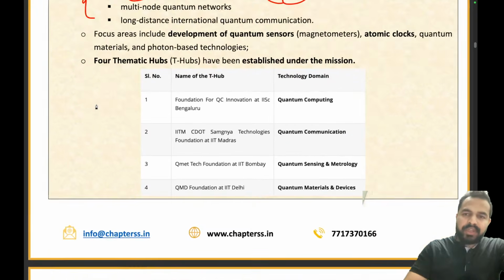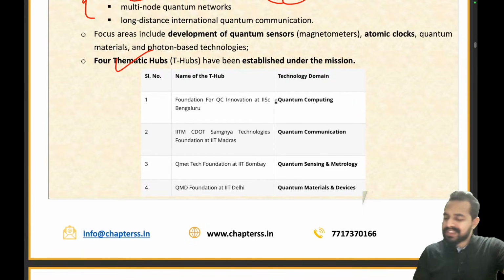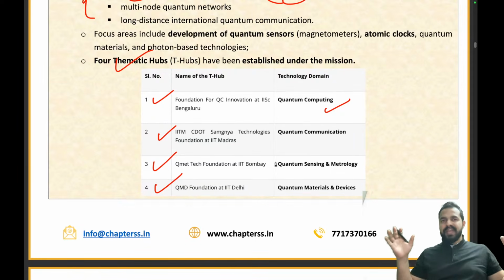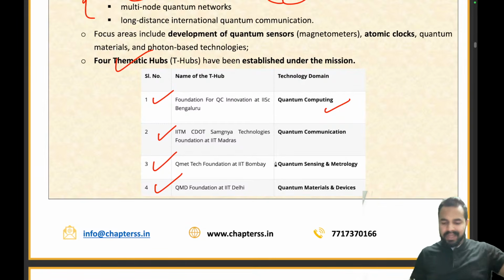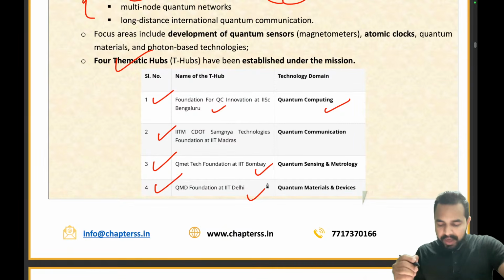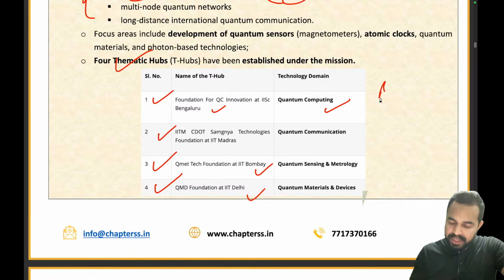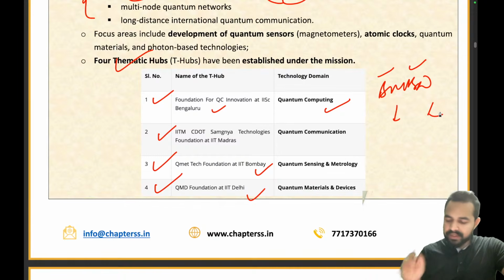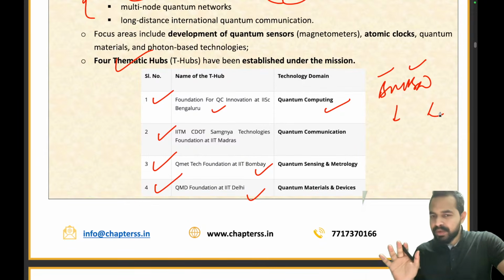So under this National Quantum Mission, we already have 4 thematic hubs which have been established. These are for quantum computing, like the Foundation for QC Innovation at IISc Bengaluru, IITM CDOT's Samganya Technologies Foundation at IIT Madras, QMET Tech Foundation, and QMD Foundation at IIT Delhi. So you can see, across major institutions in our country, we have these thematic hubs like IISc Bengaluru, IIT Madras, Bombay, Delhi. So just remember BMBD: IISc Bengaluru, Madras, Bombay and Delhi. Clear to everyone? BMBD याद रहेगा सबको नेशनल क्वांटम मिशन में.